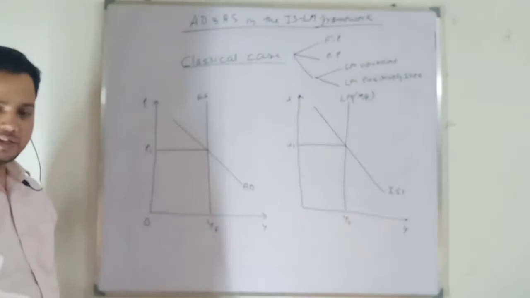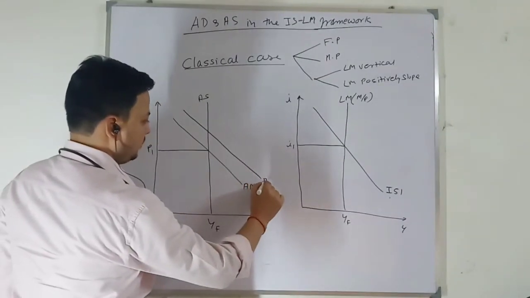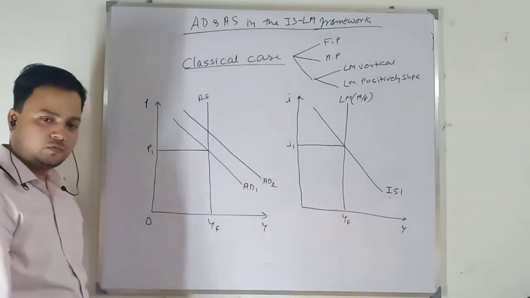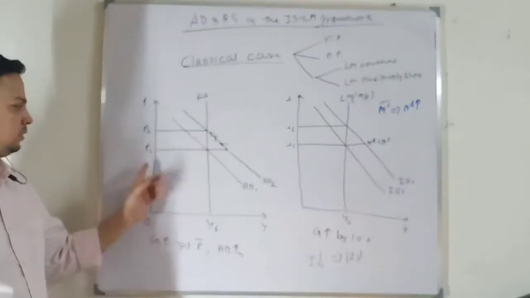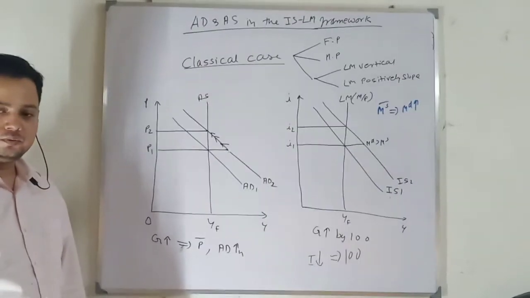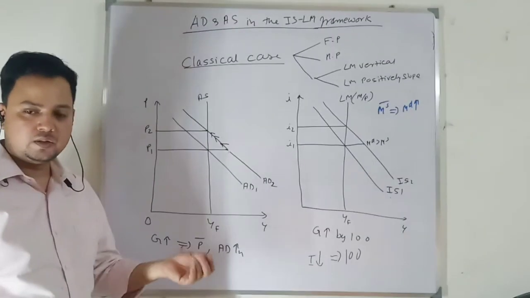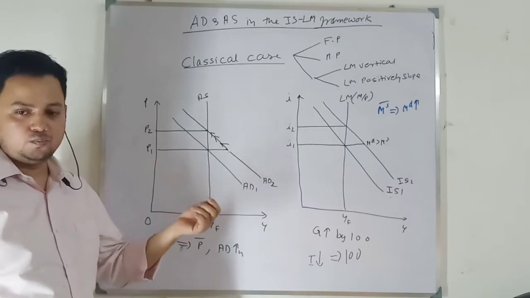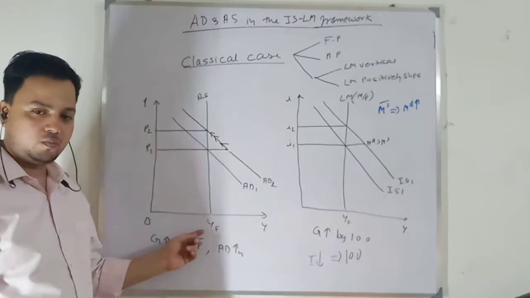When there is a fiscal expansion, the aggregate demand curve shifts rightward from AD1 to AD2 for the given price level. There will be more demand for goods, so firms want to produce more output. This will drive up the price because labor is already fully employed. So the new equilibrium will be achieved at a higher price level at the same level of output.